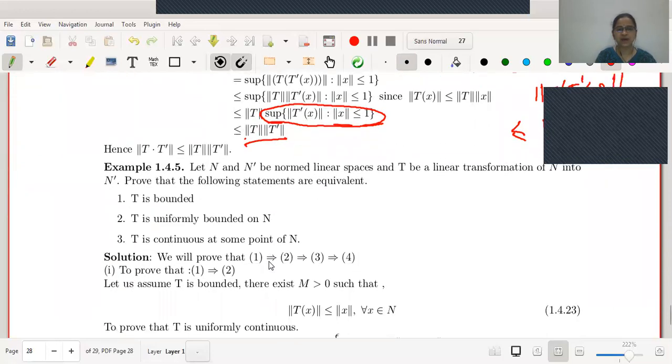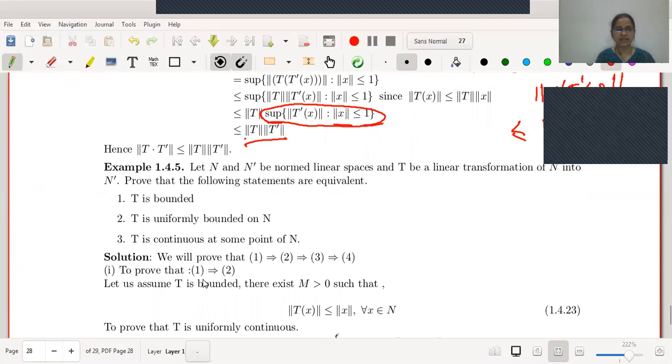Coming to the next example: for any two normed linear spaces N and N', let T be a linear transformation of N into N', and prove that the following statements are equivalent. First, T is bounded. Second, T is uniformly continuous. Third, T is continuous at some point. Now, in this example, to prove the equivalence of these statements, we will prove 1 implies 2, 2 implies 3, 3 implies 1.